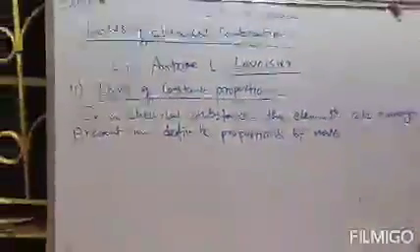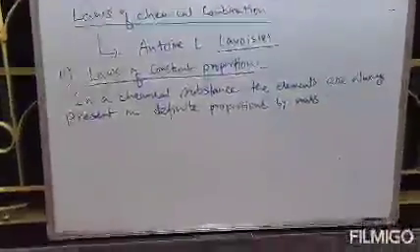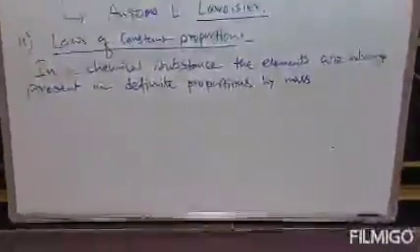The law of constant proportion states that in a chemical substance, the elements are always present in definite proportions by mass.